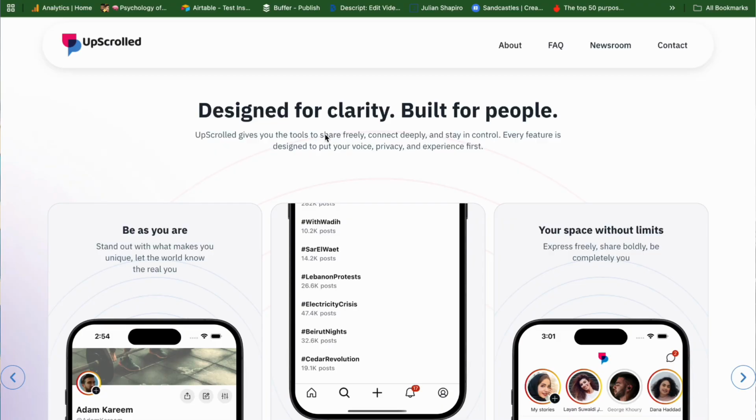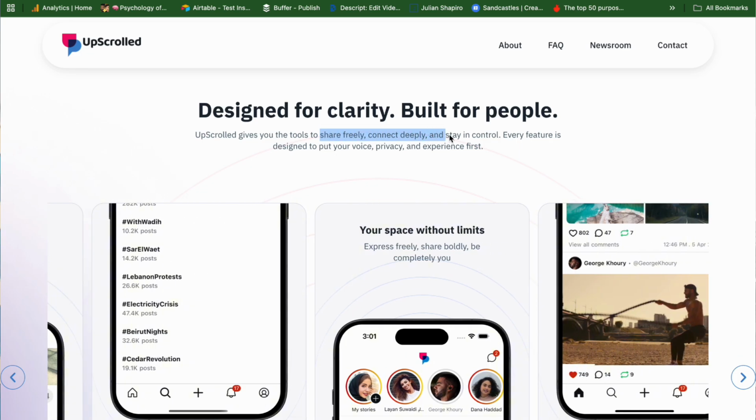So we have, UpScrolled gives you the tools to share freely, connect deeply, stay in control. AI always writes in threes like this, and there's nothing wrong with using AI to develop your website copy. But you can tell that all these sections are disconnected and there's no through line or real understanding of how the user feels or what message would resonate with them as they're going through this page.